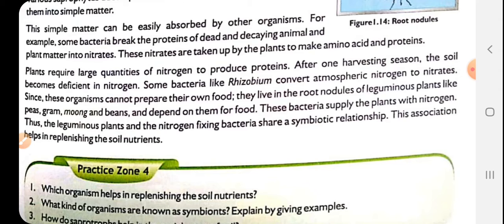So what happens is, some bacteria like rhizobium convert atmospheric nitrogen into nitrates. This we have discussed. Since these organisms cannot prepare their own food, they live in the root nodules of leguminous plants. Leguminous plants like peas, small plants, grams, moong and beans, and depend on them for food.